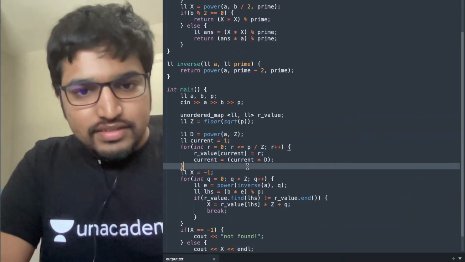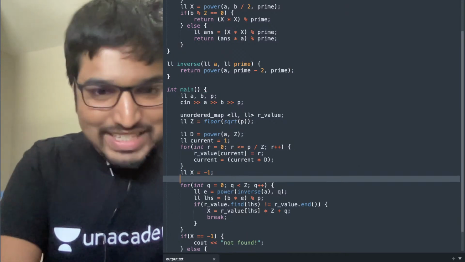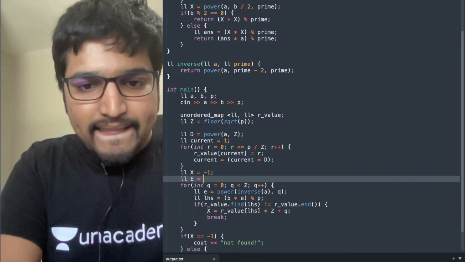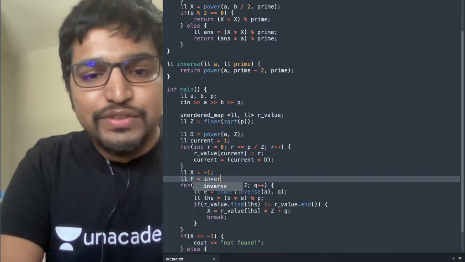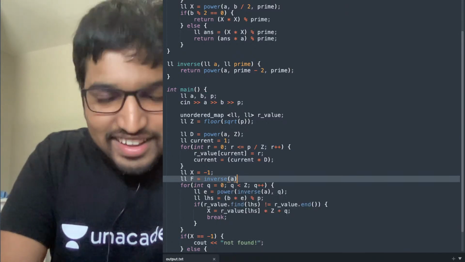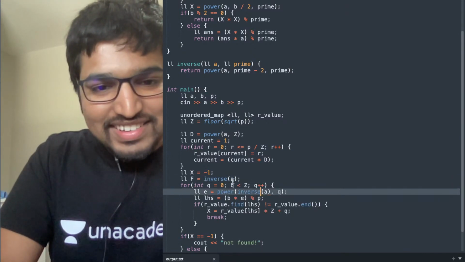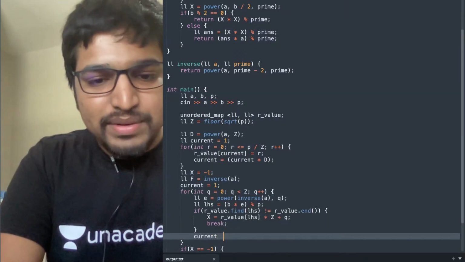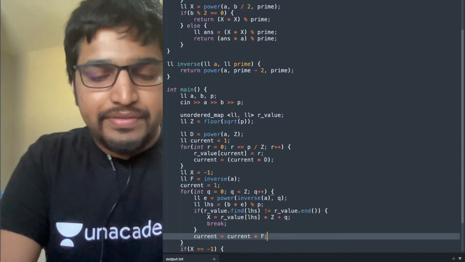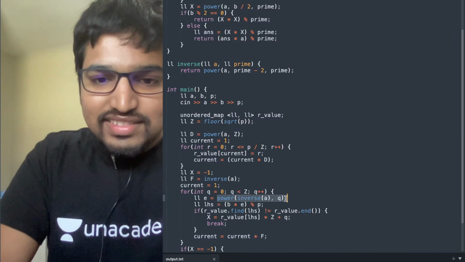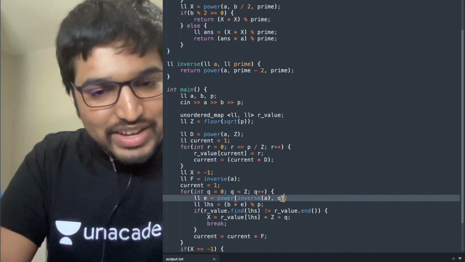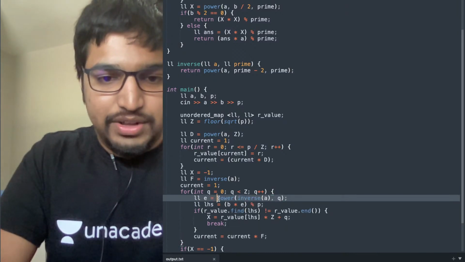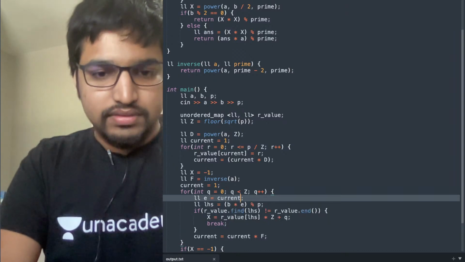Now, again, we do a very similar optimization here. Let's say f equals inverse of a. Now, again we write current equals 1. At the end of the loop, current equals current into f. Now we can chuck this, and we can just write current.